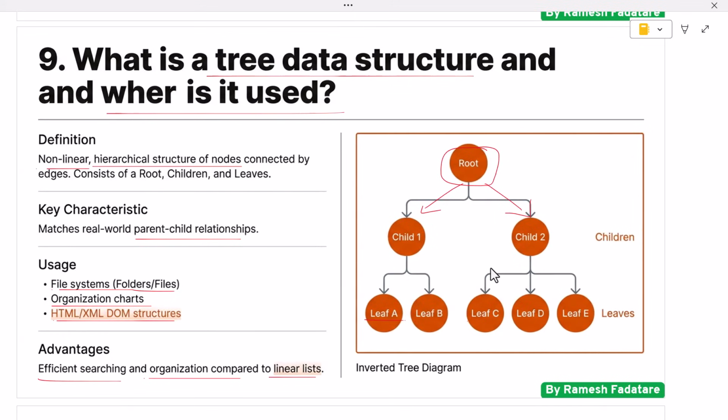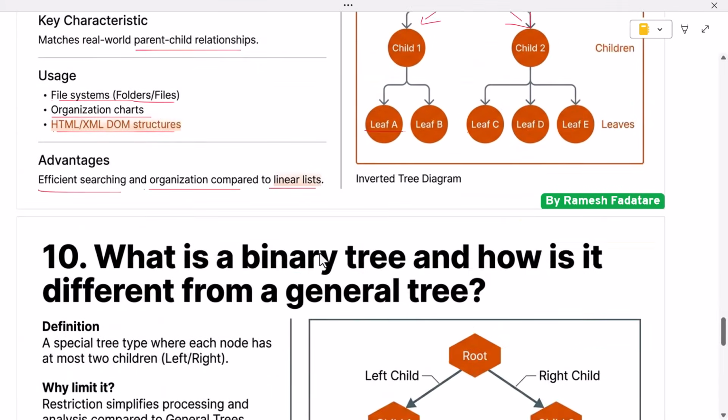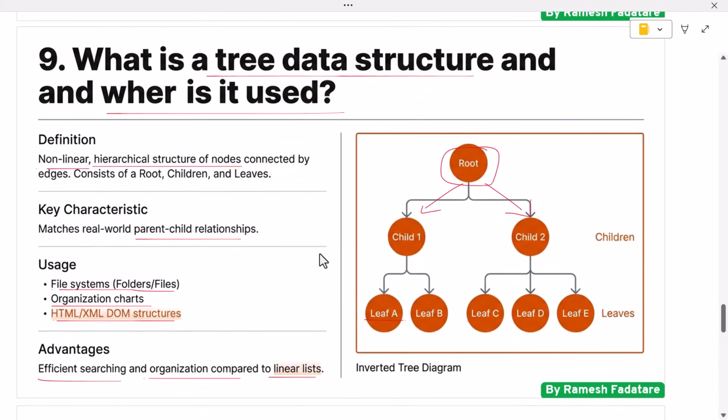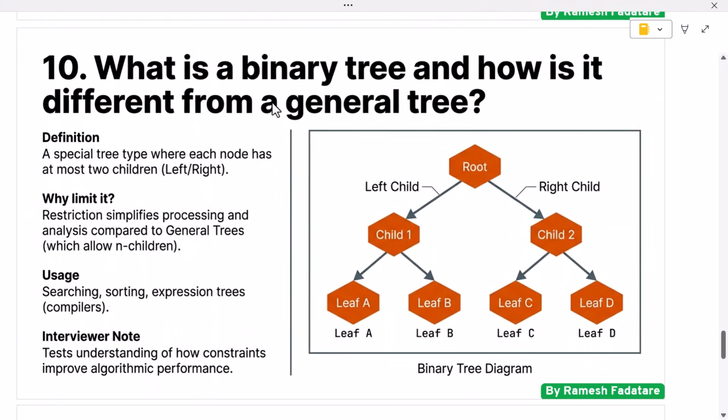Some trees are designed specifically to keep data sorted, which improves performance further. Trees are widely used in databases, compilers, and search engines. Interviewers ask this question to check whether candidates understand hierarchical data representation and why trees are important in real-world systems. Next question: what is a binary tree and how is it different from a general tree?